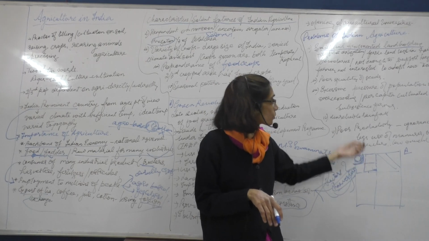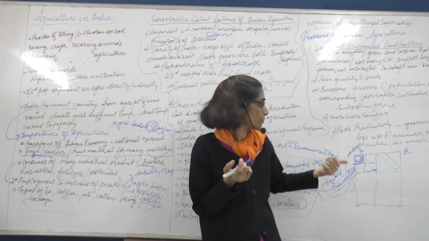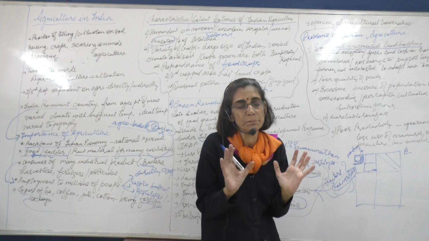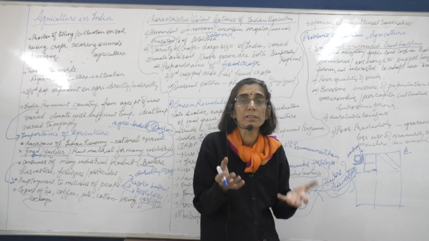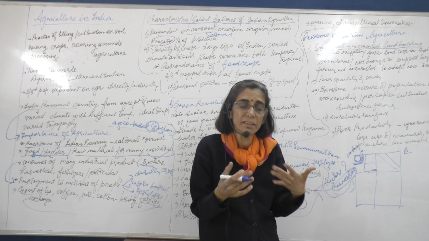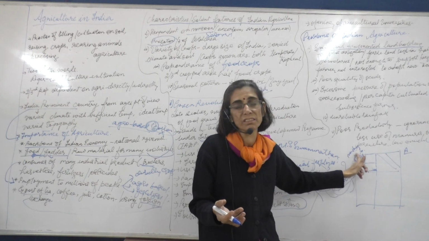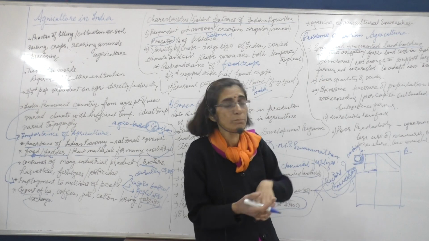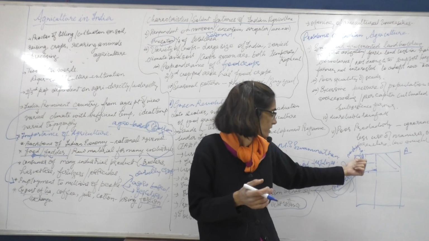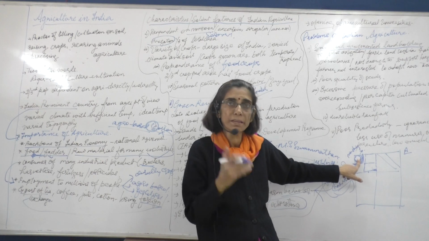So they do not use good quality seeds which give good production, as a result of which the amount of food grain that has been obtained may not be very large. The food grain may not be of good quality, so they cannot sell it at a good price. So they are unable to come out of this vicious circle of poverty, and therefore are not able to improve upon the agriculture. They basically do agriculture only for surviving. We call it as subsistence agriculture. So they do that agriculture mainly for survival.